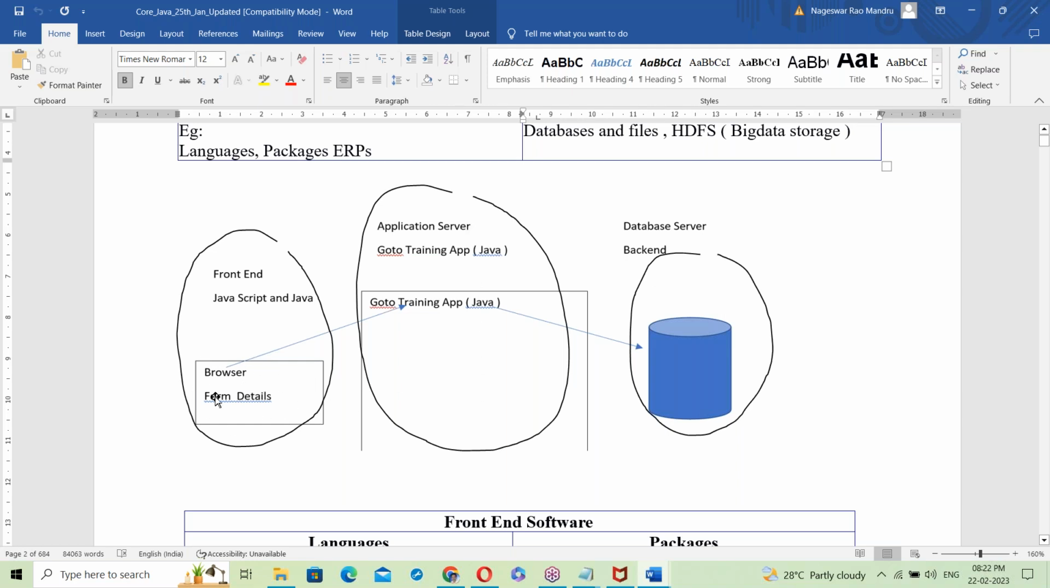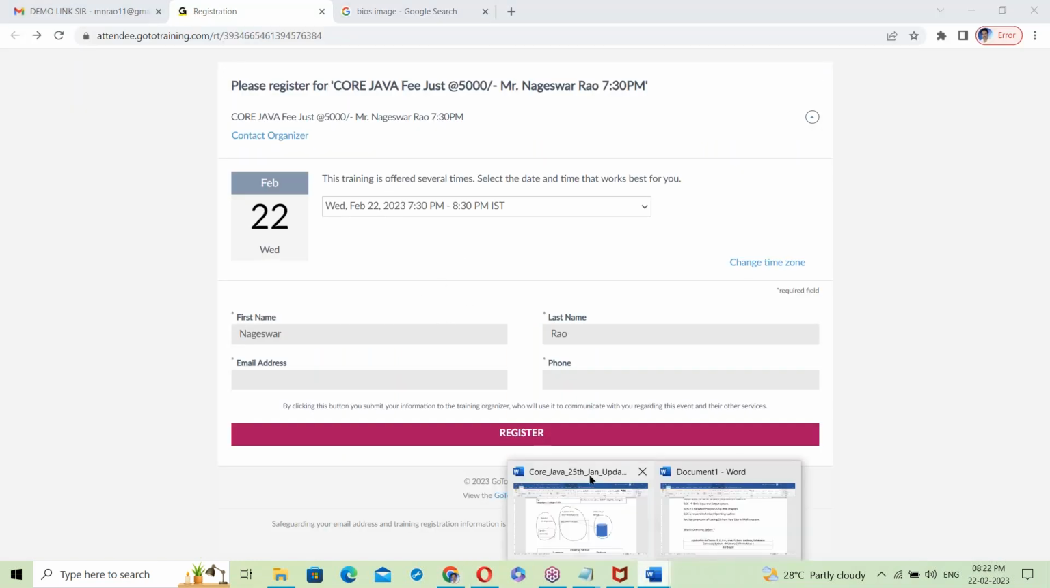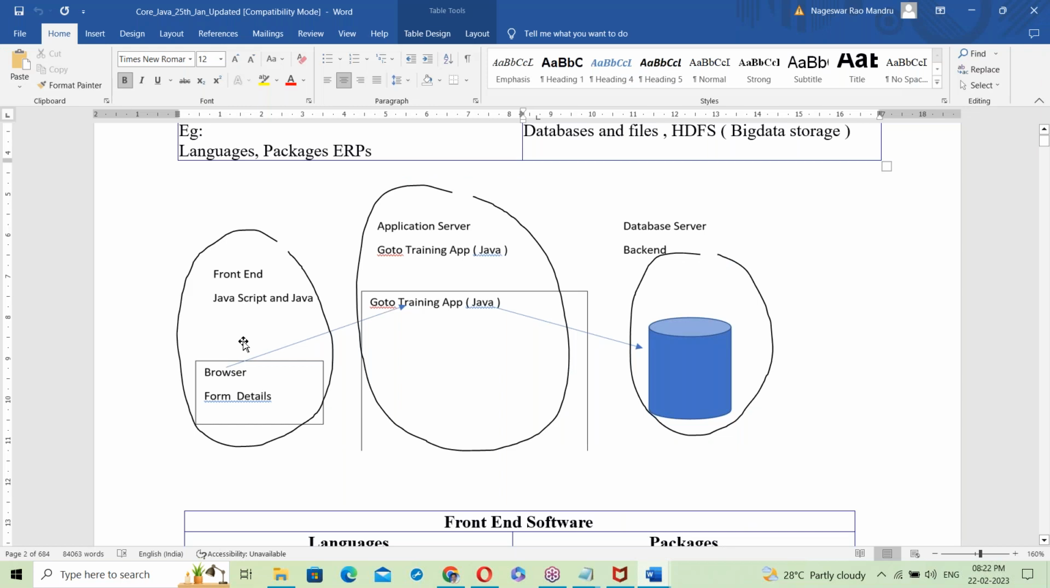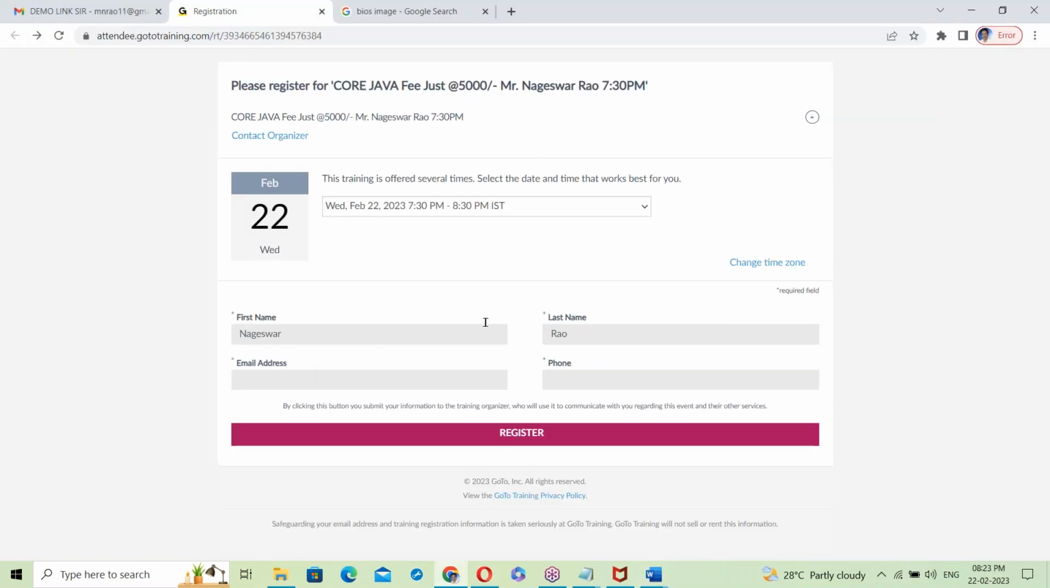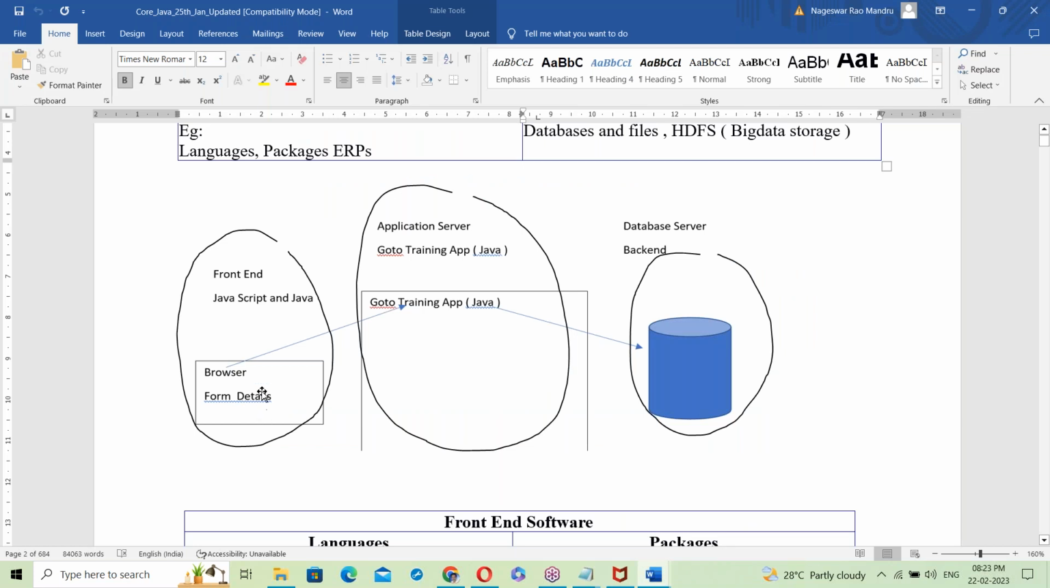Your browser, from the browser, maybe some login data. So this is the front end browser. Now here is the browser data: first name, last name, email, and phone. So this form data is in the browser, right? After filling and submitting, once submitted, your data goes to the app.